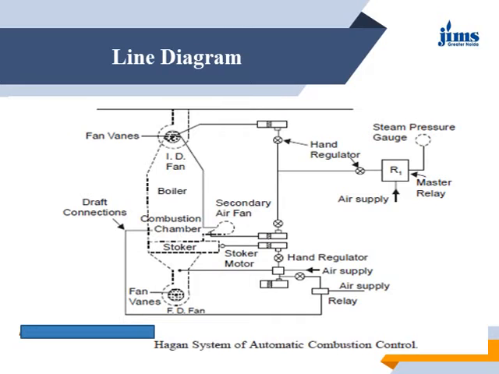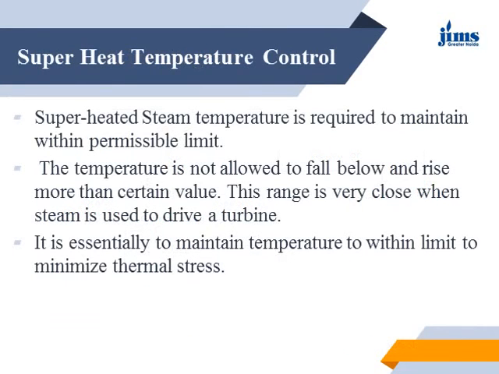Superheat temperature control. You know that the superheat is generated in the superheater. The temperature is not allowed to fall below or rise more than a certain value. You know that the superheated steam is further used in the turbine, therefore it should have a particular temperature and a particular pressure. So we cannot allow the temperature to fall from a certain value.